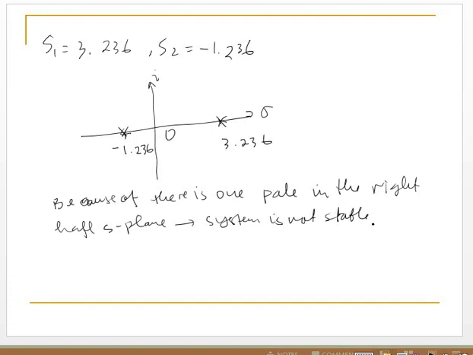I mean, our system is unstable. That is part 1 of this chapter. I have shown you examples of a stable and an unstable system.